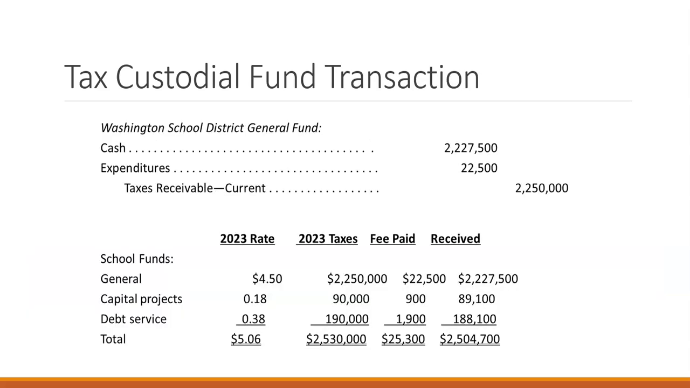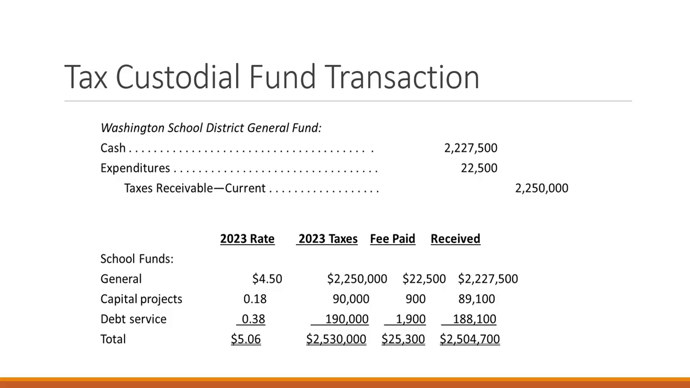Okay, this is an example of how the Washington School District would record that they had received those taxes. So then they receive cash. They have expenditures. The expenditure is that administrative fee. And so then we have their tax receivable, which is the amount of cash that they received, plus the administrative fee that they had to pay to the county for administrating that.